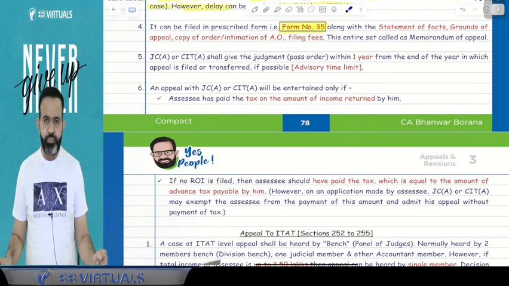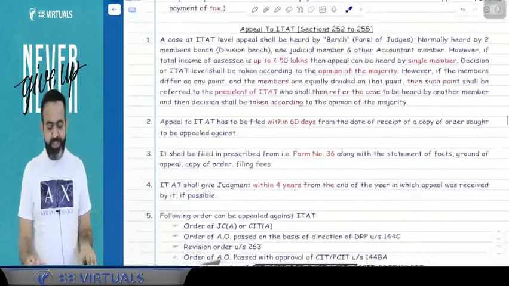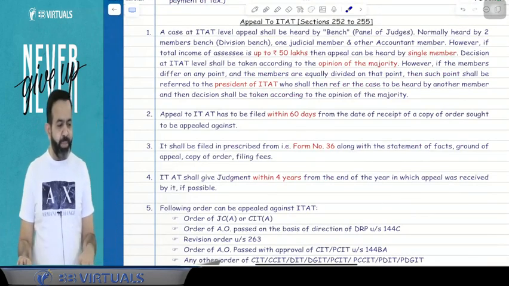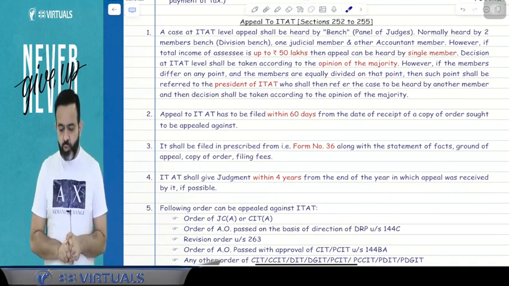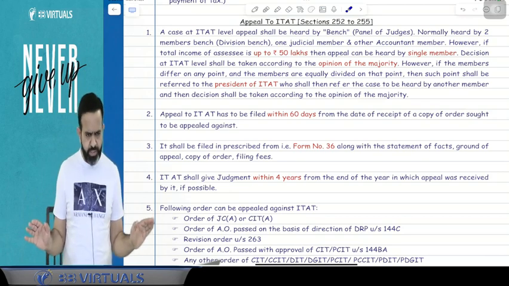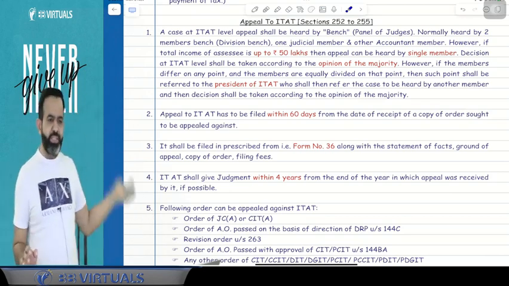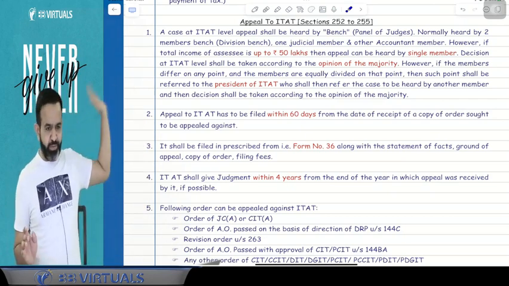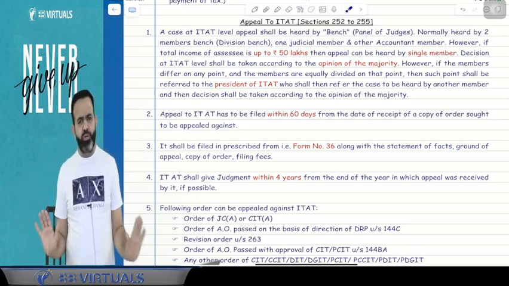Yes, people, done. Now we are going to start with the next part, that is appeal to the ITAT. ITAT appeal means Income Tax Appellate Tribunal appeal. And guys, here the sections covered are 252 to 255. In the appeal topic, there is no need to remember the section numbers. In the revision part, yes, you must remember section numbers 263, 264, that we will discuss later.